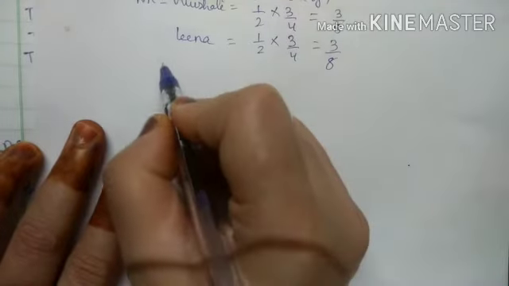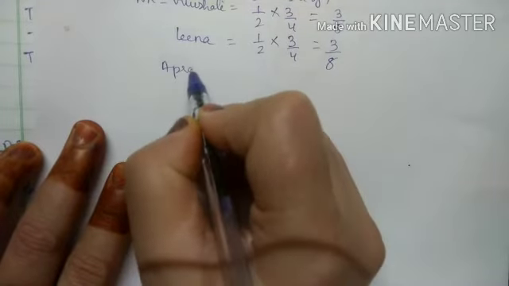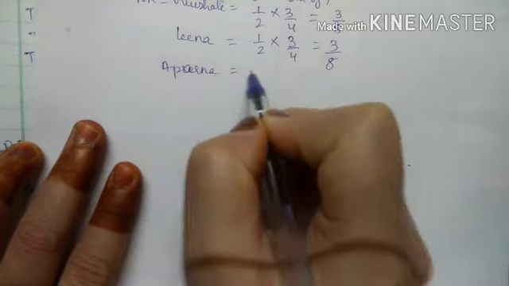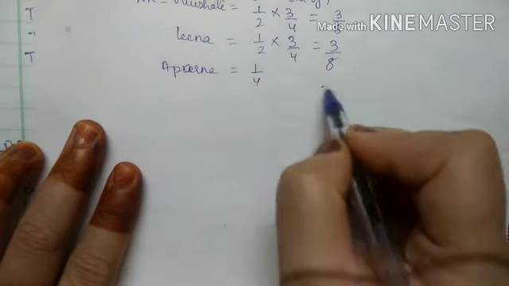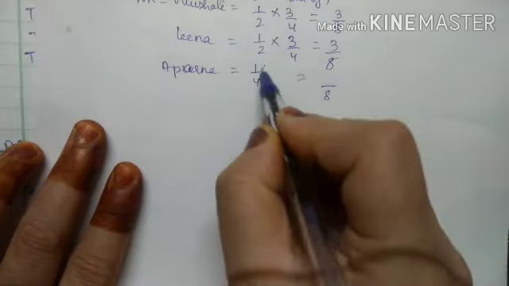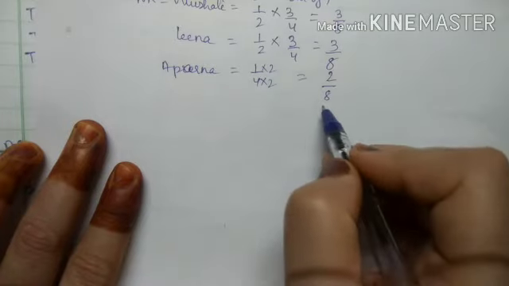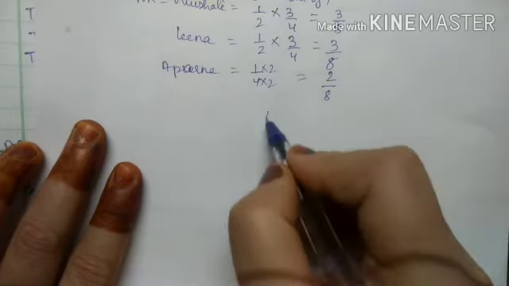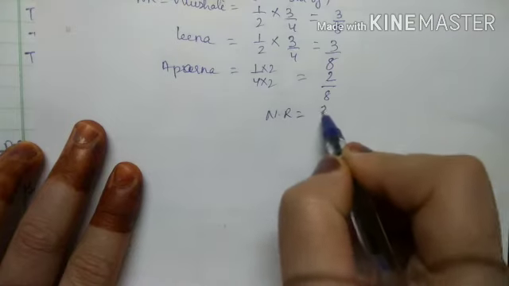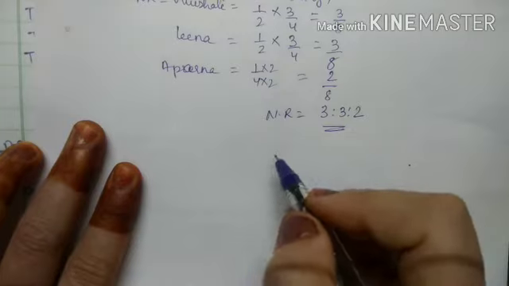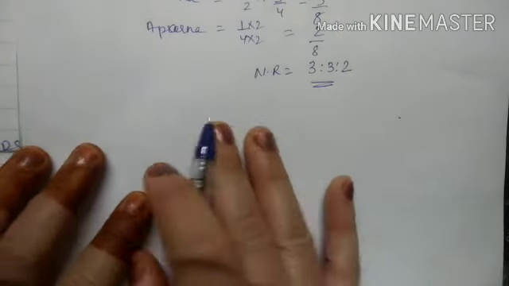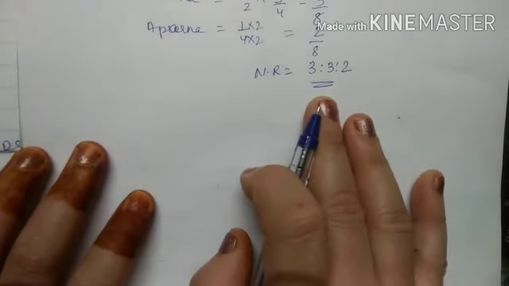And Aparna's share is what? Aparna was coming for 1/4. So now as the denominator is 8, I have to make this 8. So I will multiply it by 2. So it will become 2/8. So my new ratio is 3:3:2.